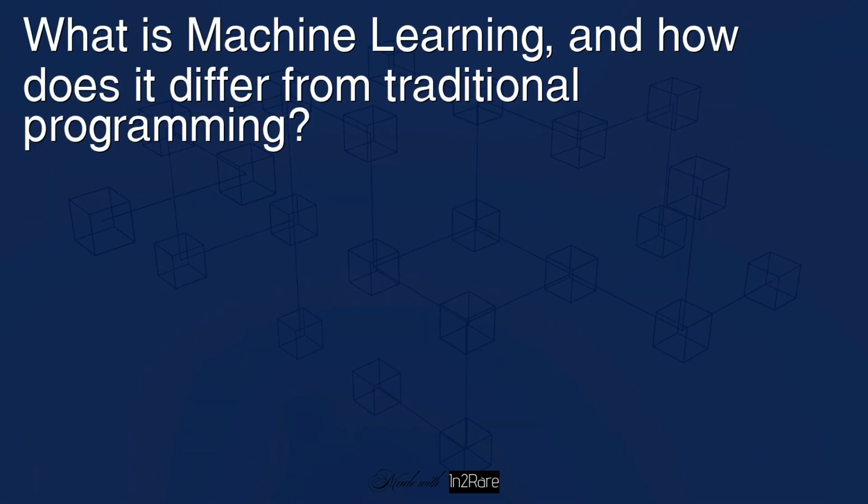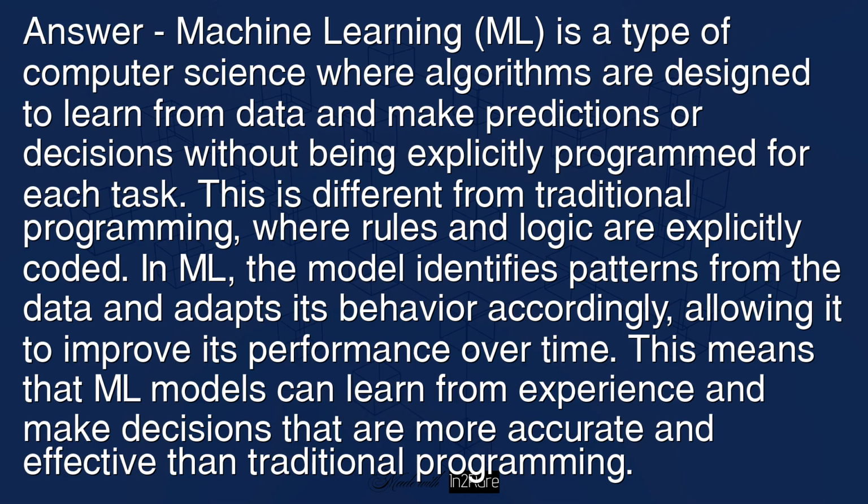What is machine learning, and how does it differ from traditional programming? Answer: machine learning (ML) is a type of computer science where algorithms are designed to learn from data and make predictions or decisions without being explicitly programmed for each task. This is different from traditional programming, where rules and logic are explicitly coded. In ML, the model identifies patterns from the data and adapts its behavior accordingly, allowing it to improve its performance over time. This means that ML models can learn from experience and make decisions that are more accurate and effective than traditional programming.